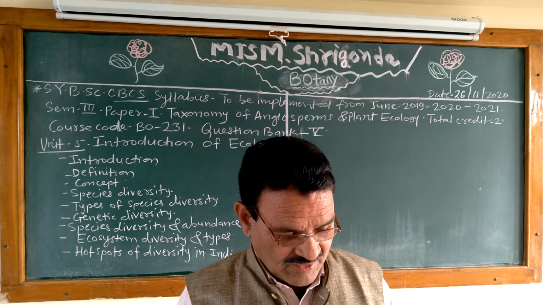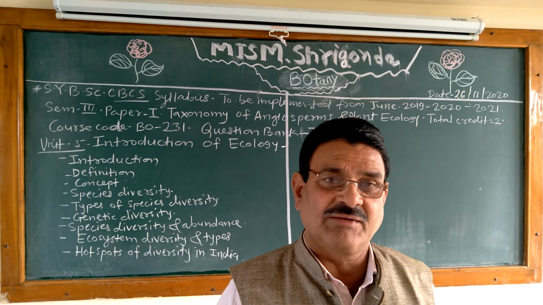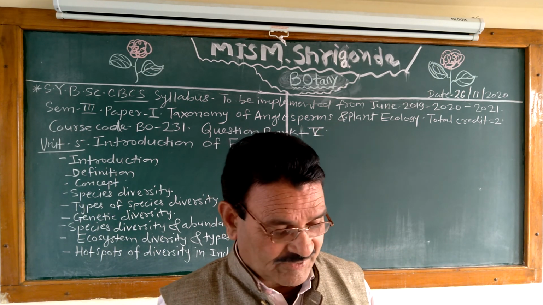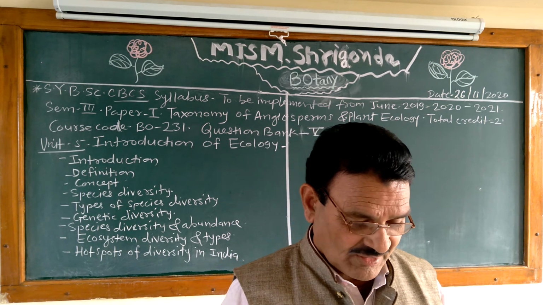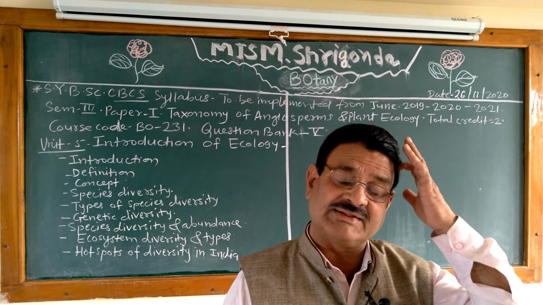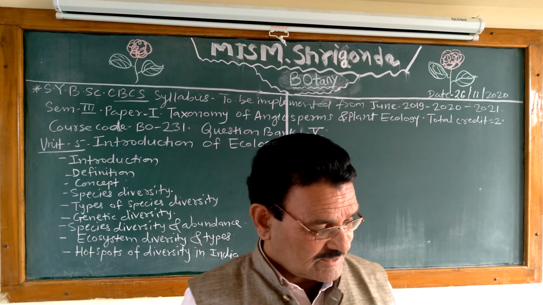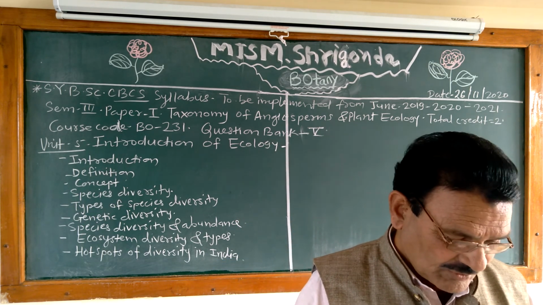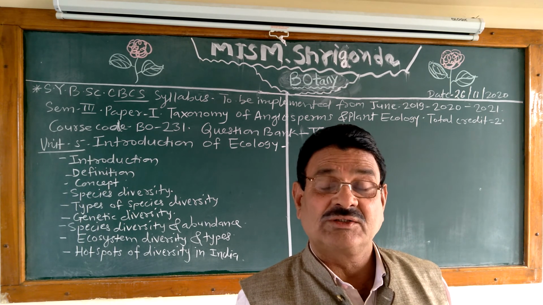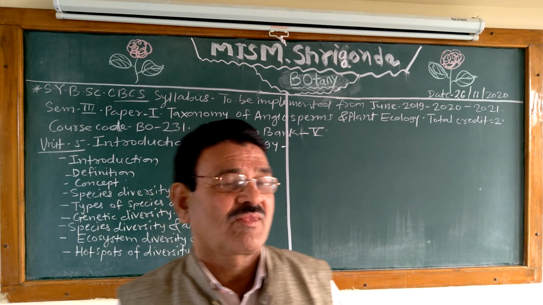Who described the point frame method? Levy and Madden in 1933 described the point frame method. Then causes of genetic diversity, diversity indices, types of ecosystem, hotspots of India. There are 36 hotspots present in the world, that is, the listing of the hotspots. Then the diversity concept, what are hotspots? Diversity hotspots, biological hotspots, Myers' diversity hotspots. These are studies or questions on the ecosystem.